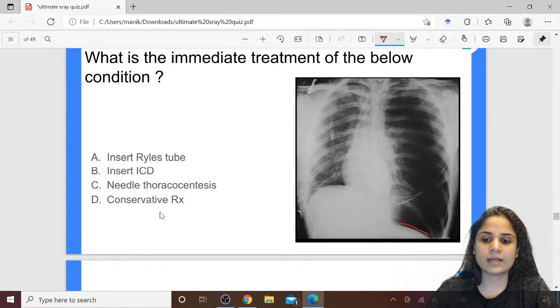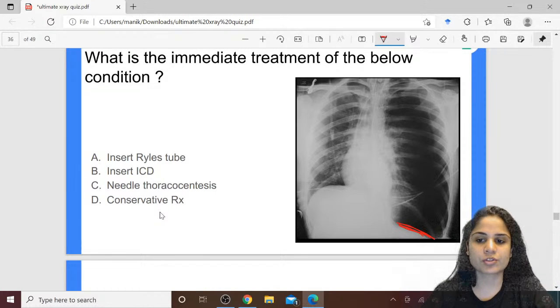So most of you have diagnosed this correctly. You are getting the deep sulcus sign, in which this side of the diaphragm has been completely pushed down. You can see no lung markings over here, and all you can see is air in between the visceral and the parietal pleura. So this is nothing but a left-sided pneumothorax.